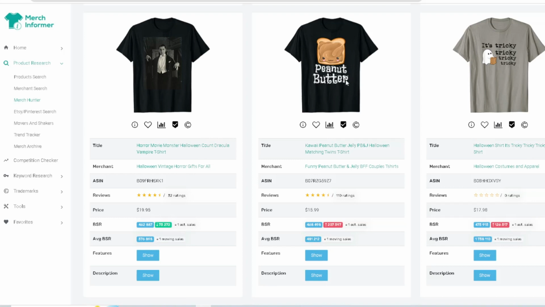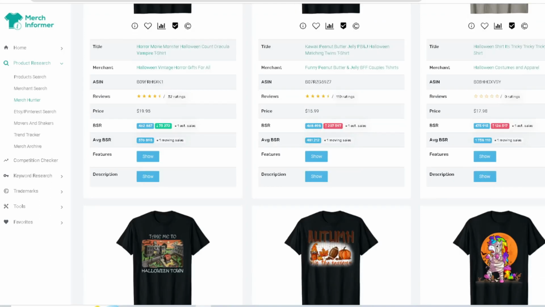Peanut butter, and peanut butter and jelly. So matching twins. So this will be really good too as well, which would be really cool. Next one, it's tricky. Halloween shirt. Make sure that's not from a song. If it's from a song, I would double check that too. I would do a search, making sure that's not from a song.